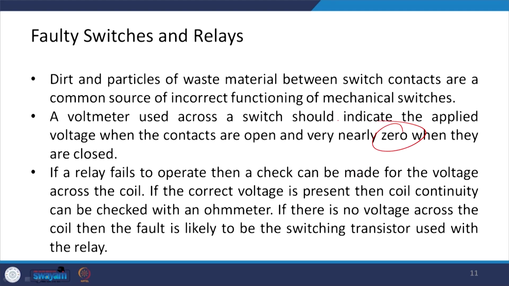And if a relay fails to operate, then a check can be made on the voltage across the coil, and if correct voltage is present, then the coil continuity can be checked with an ohm meter. If there is no voltage across the coil, then the fault is likely to be in the switching transistor used with the relay.